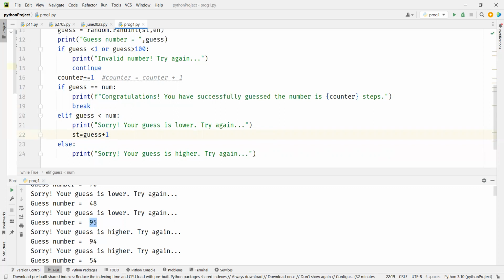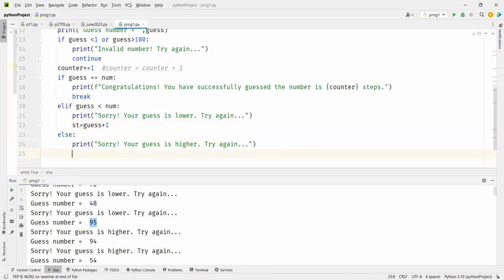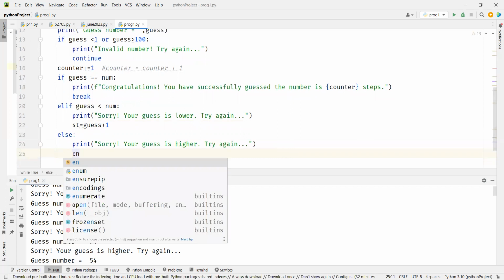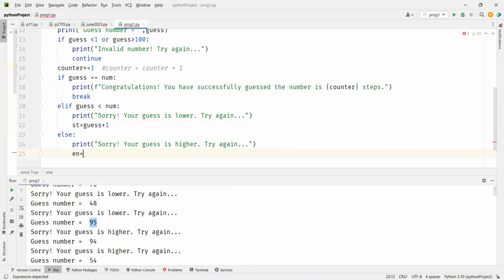Same thing. Let's say your number is 50 and you have thought of 75. Next time you will not think of a number which is 75 or more. That's why I said guess minus 1. Up to 74 only you should guess. So it should be between 26 and 76, not more than 76, not less than 26.